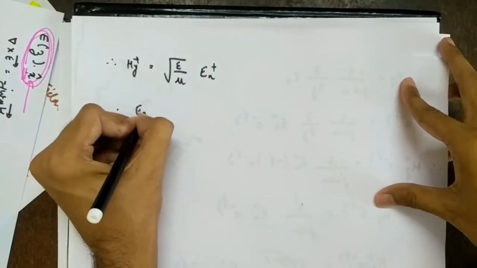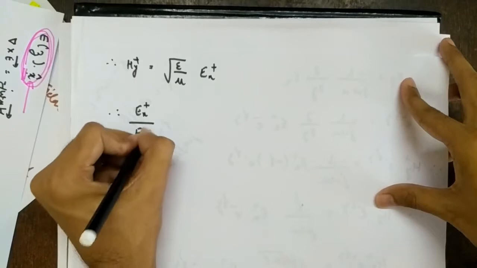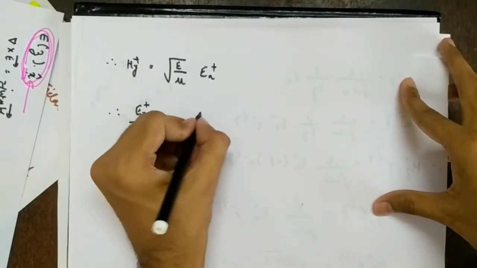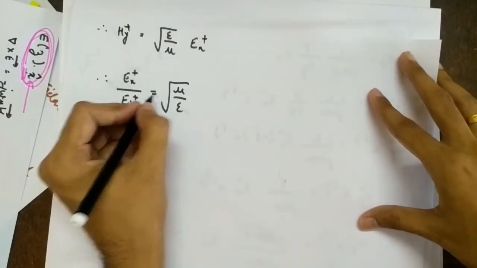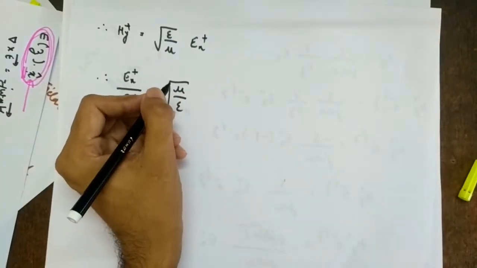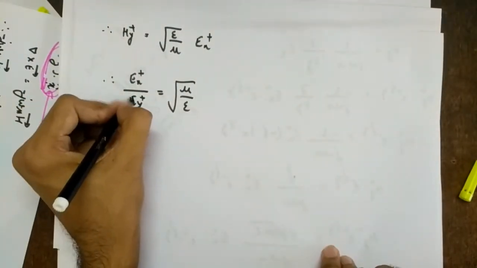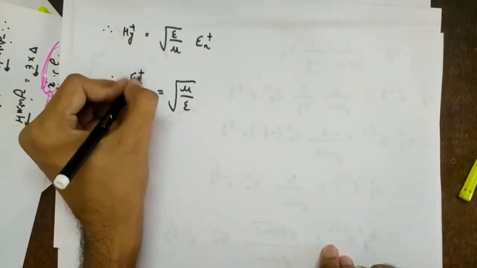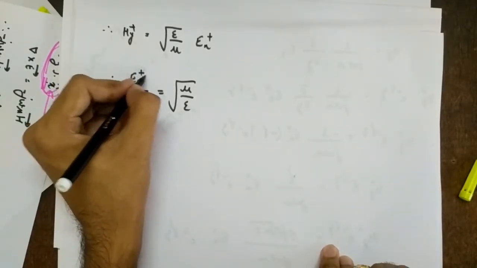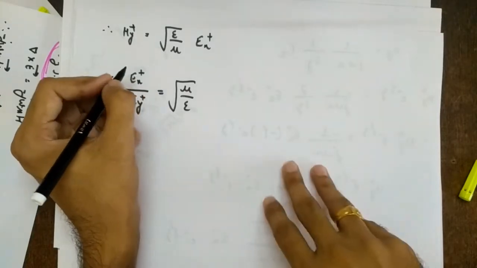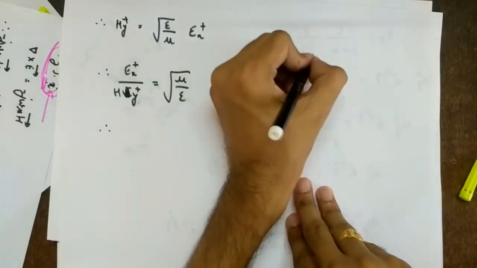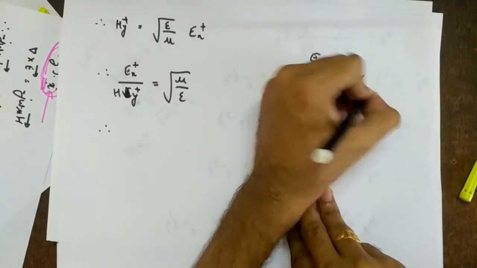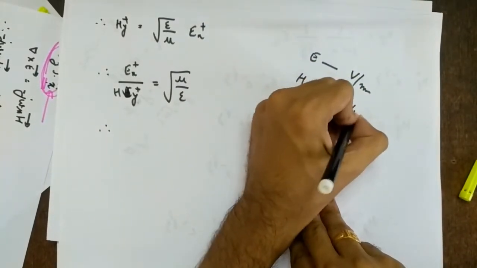So therefore if you take Ex plus upon Hy plus, what is it? Root mu by epsilon. Okay, so in general, sorry, this is Hy, right? So this can be for a forward wave and for a backward wave also, right? So what we do, what is the unit of E? It is volts per meter. What is the unit of H? It is amperes per meter.